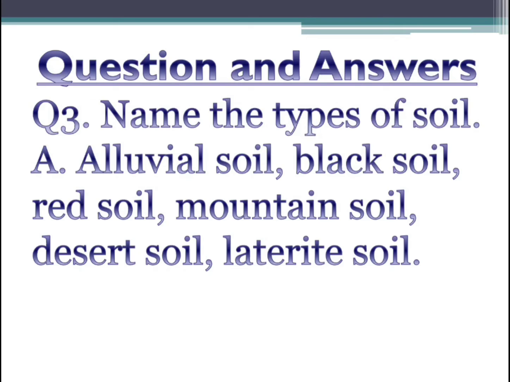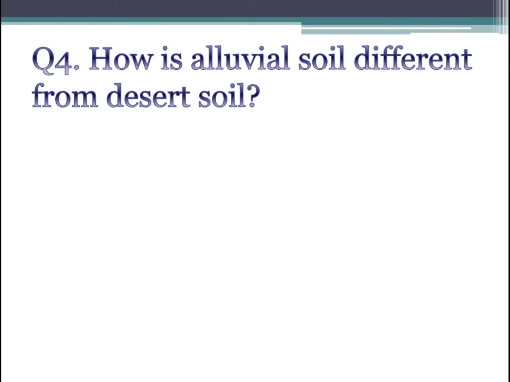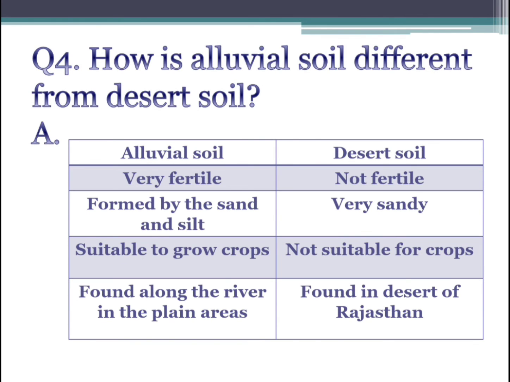And coming to your next question, how is alluvial soil different from desert soil? So you have to tabulate the differences like this. In the table, you have to write it down, making two columns: alluvial soil, desert soil. What is the difference? The first one is alluvial soil is very fertile, isn't it, children?